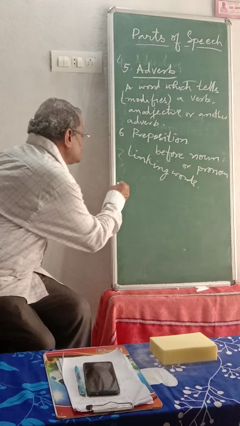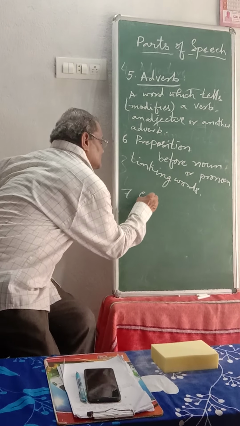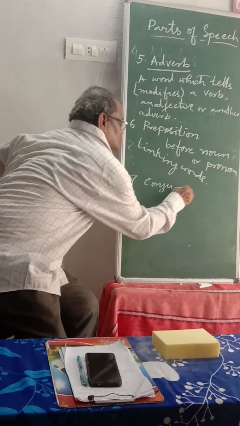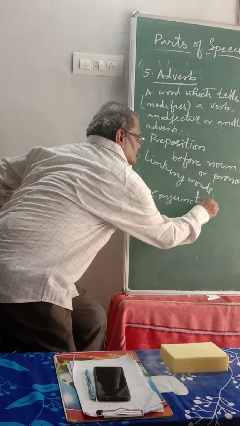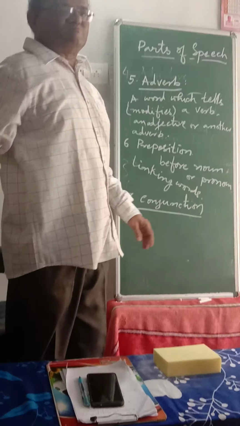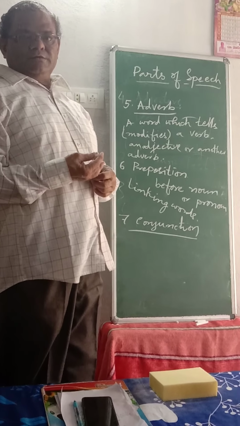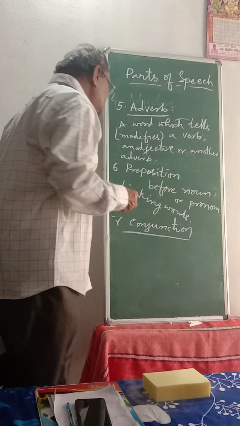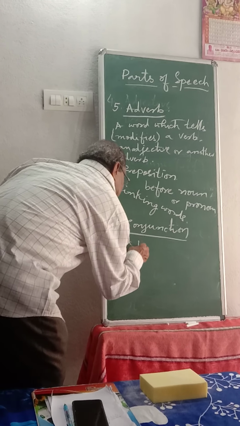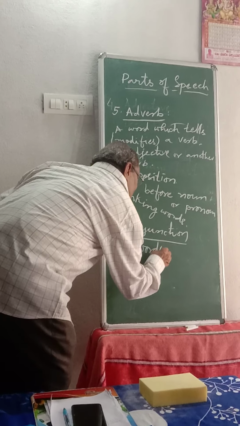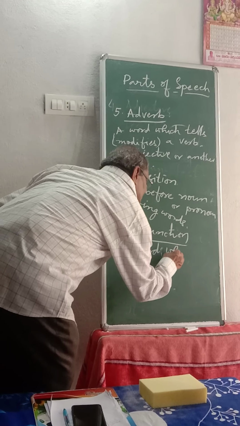Next, conjunction. What is a conjunction?